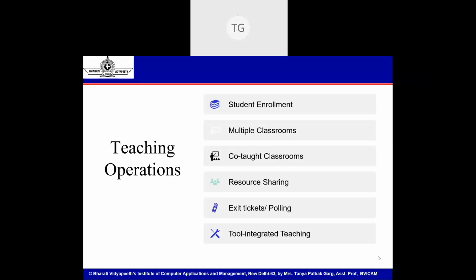So if I'm creating an assignment and whatever grades students are getting are automatically being populated in the gradebook like Moodle, and I now want to push these grades to an external system like an SIS, a student information system, where I have a common repository of all students in my class, in my batch, and I want the student lists to have the grades pushed automatically, you can integrate an SIS for the purpose of pushing grades or for getting basic student information. So that is also one possibility in a teaching operation.